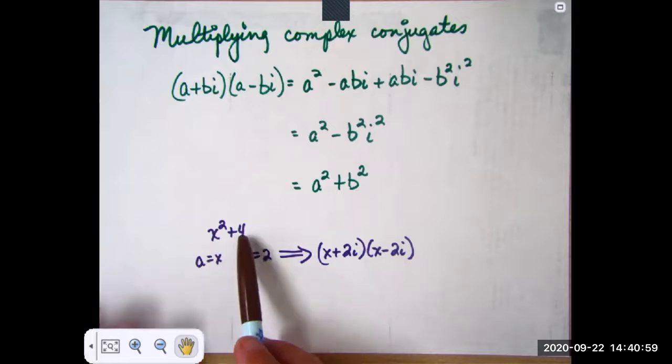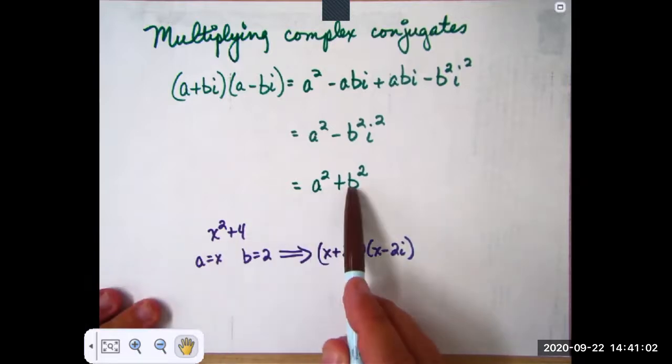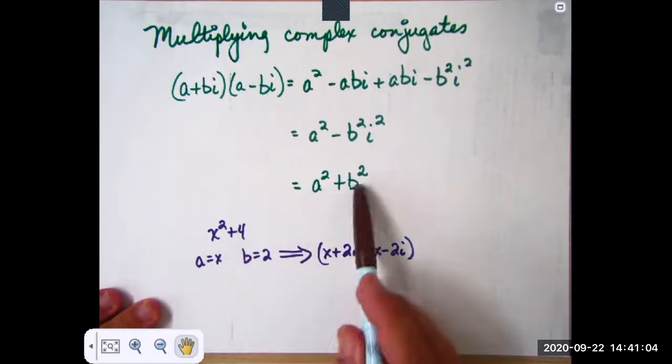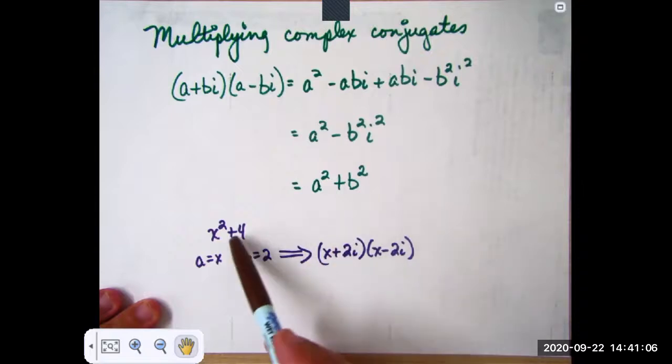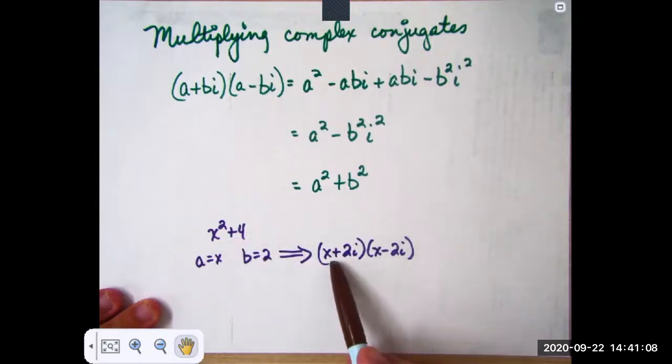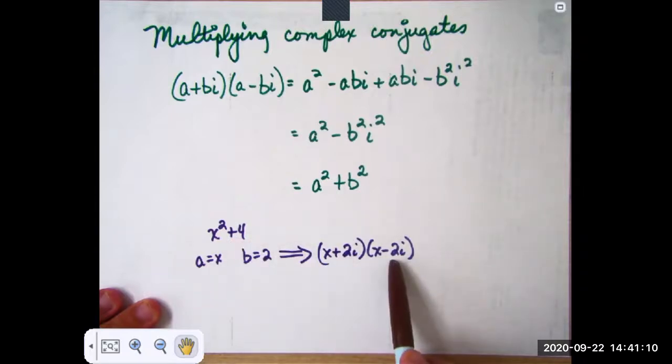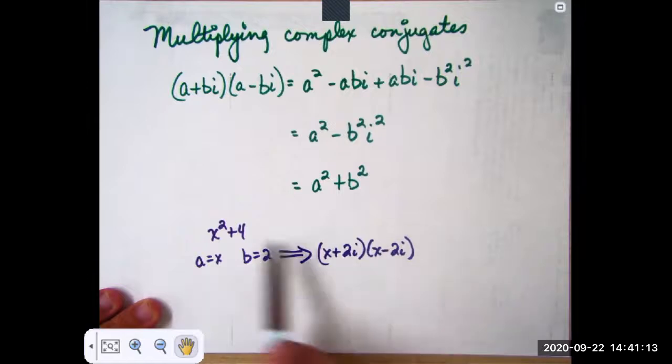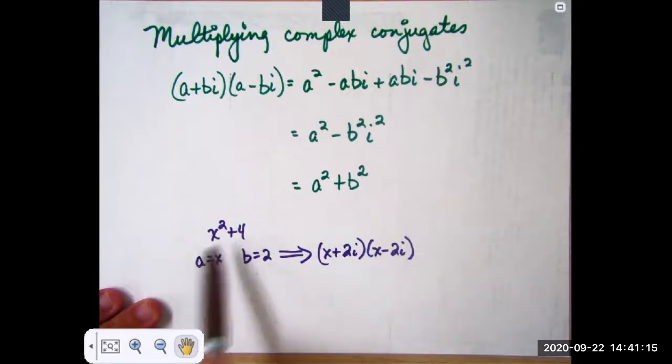So x squared plus 4 is in this format. x is a, b is 2. That means I should be able to factor this as (x plus 2i)(x minus 2i). I expect that you can FOIL that out and get this.